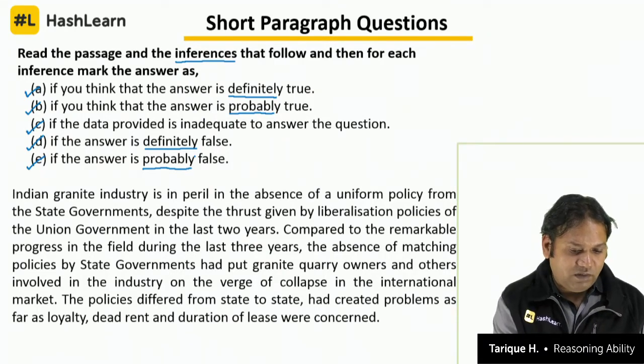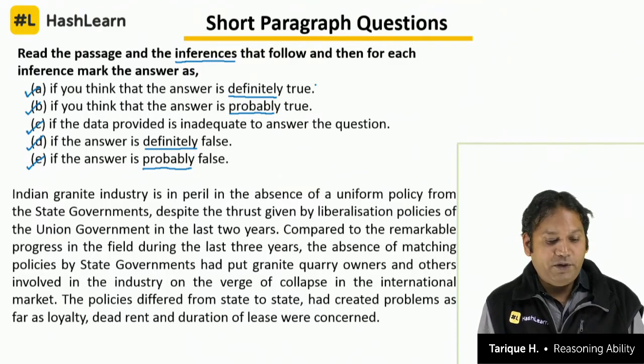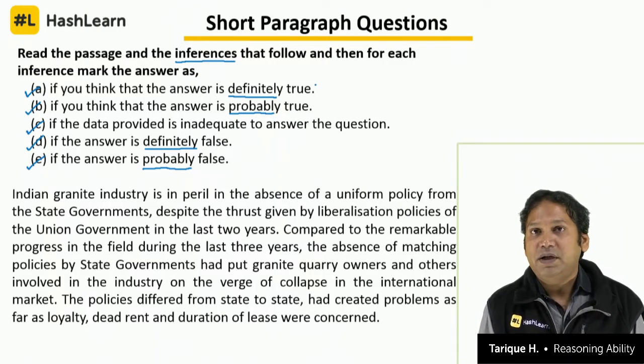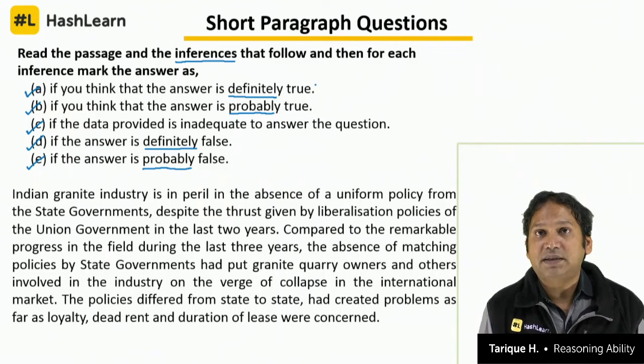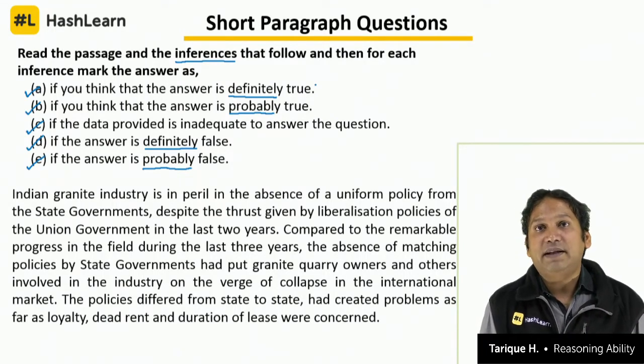So understand the meaning of these statements. Definitely true, you are 100% sure about it. Probably true, that means it may be true, right. There is a likelihood, there is a chance, right. There should be a good chance, more than 50%. There is a likelihood that this particular inference can be right.